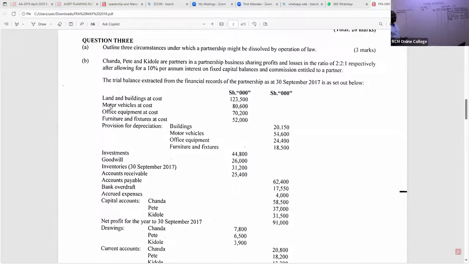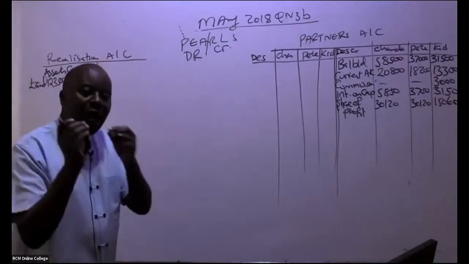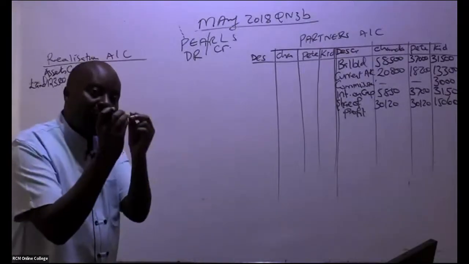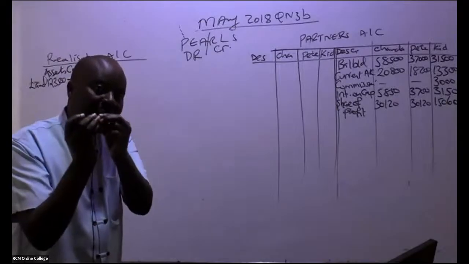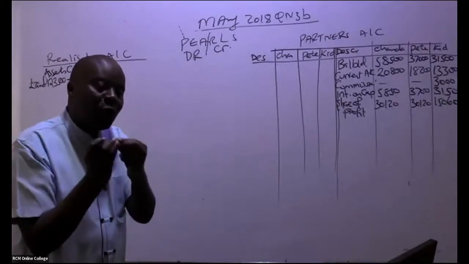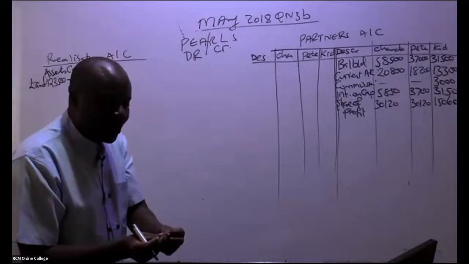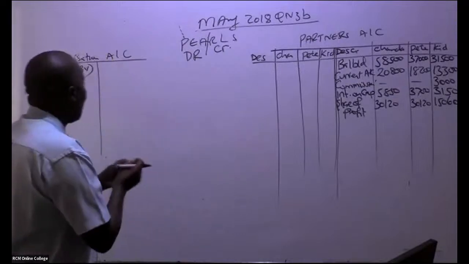So land, are you able to see the cost? The cost given is 123,500. We subtract its accumulated depreciation. What is the accumulated depreciation for buildings? You can see a provision for depreciation, buildings, is 2,150. So remember, it's net book value. How do we get net book value? It's cost minus accumulated depreciation. Accumulated depreciation is the same as provision for depreciation. All right, so we have here 123,500 minus 2,150.